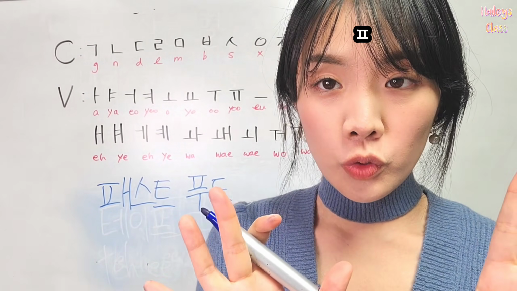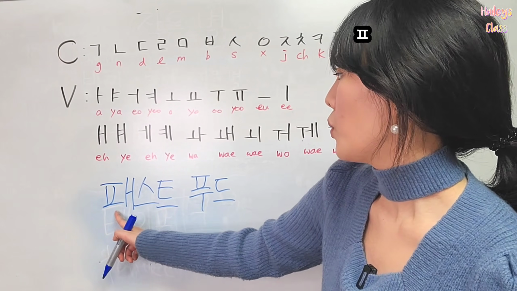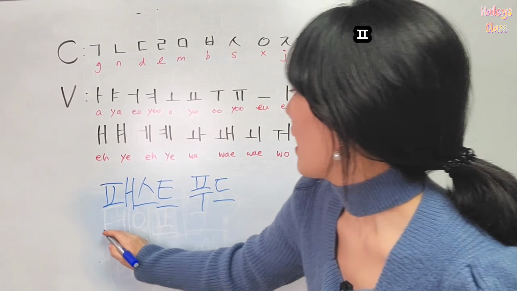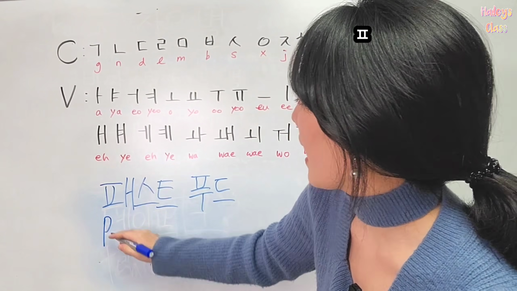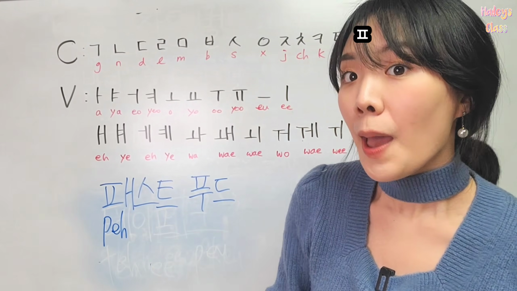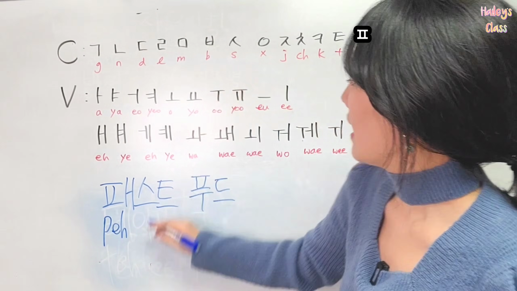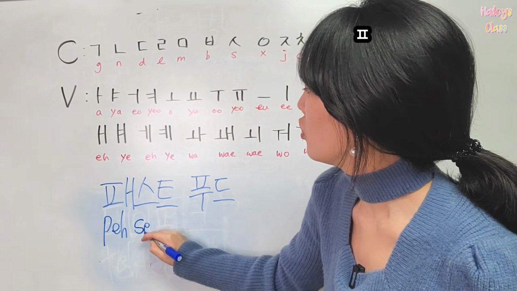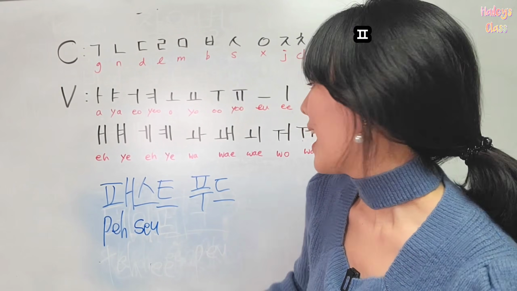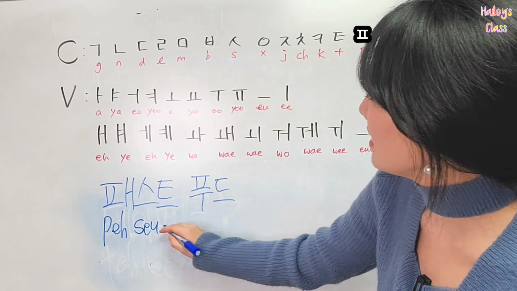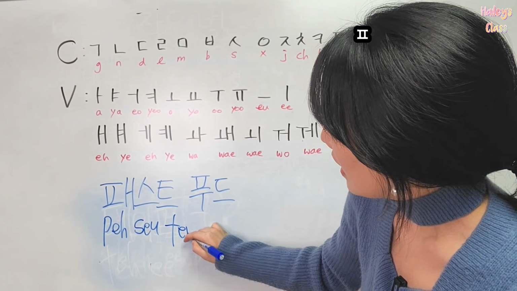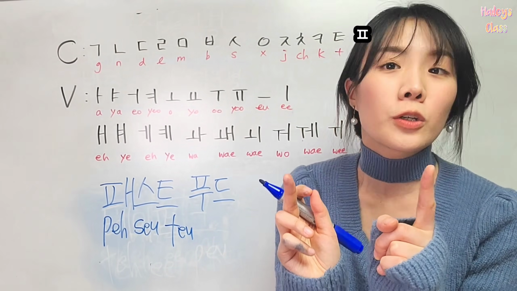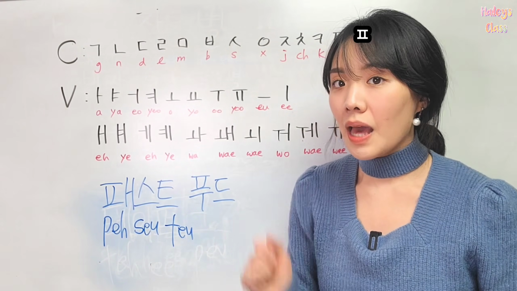Move on. Do you like fast food? Find out how to read it. So the first one is P. And it's A. So it's pe, and then S and U. So it's pe, S. The third one is T and U. So the fast part in Korean is pest.